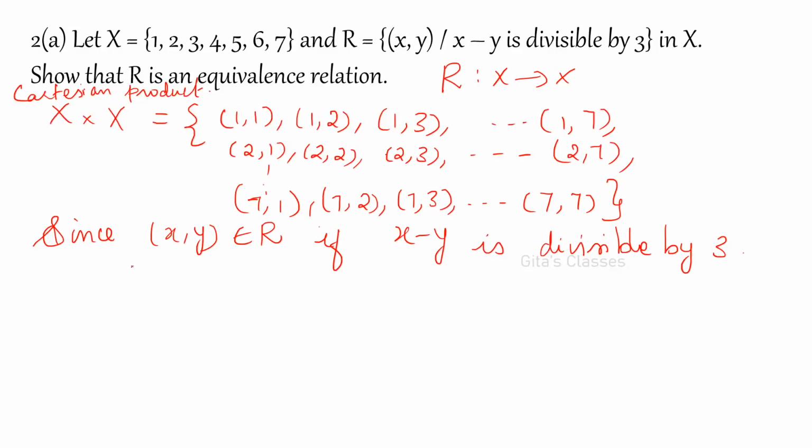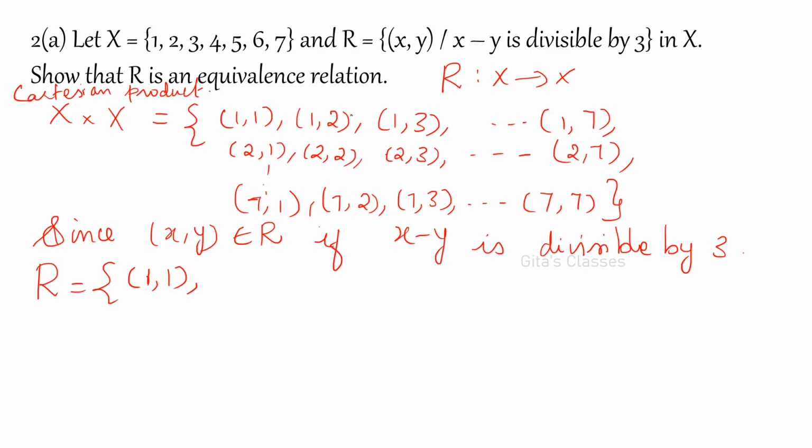So 1 minus 1 is 0. Now you have to check for all the elements: find the difference and check whether it is divisible by 3. So what is our R set? 1 comma 1, yes, 1 minus 1 is 0, it is divisible by 3. 1 minus 2 is minus 1, or 2 comma 1.